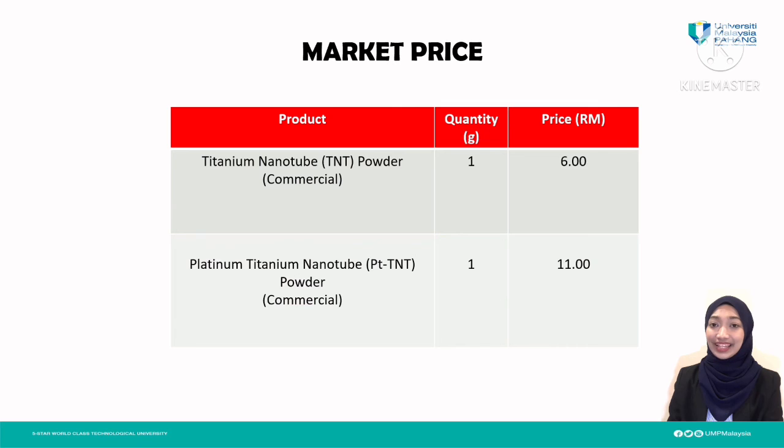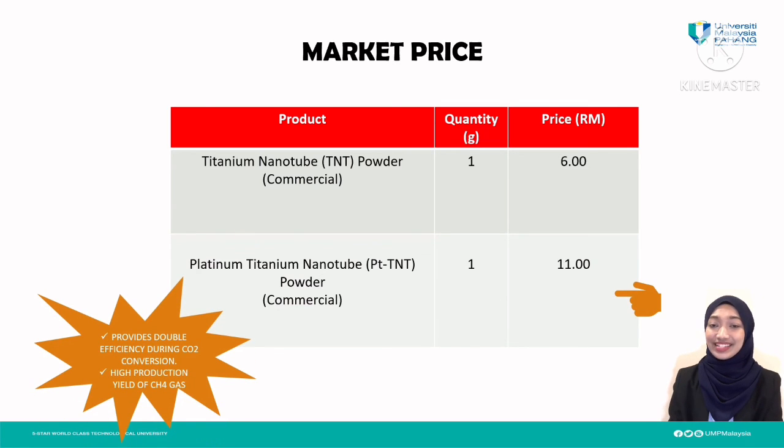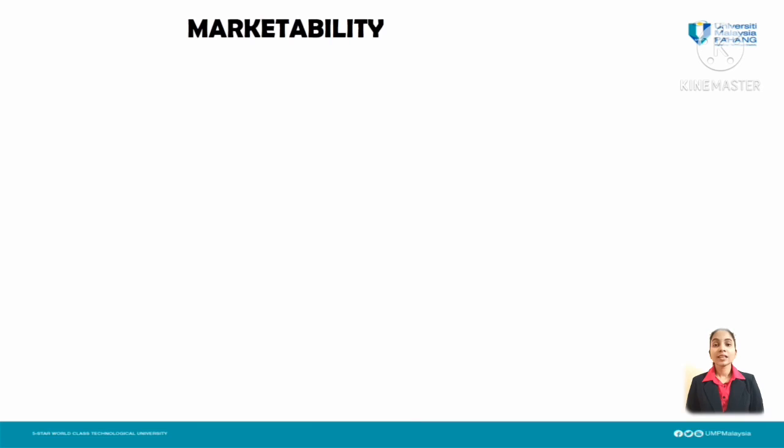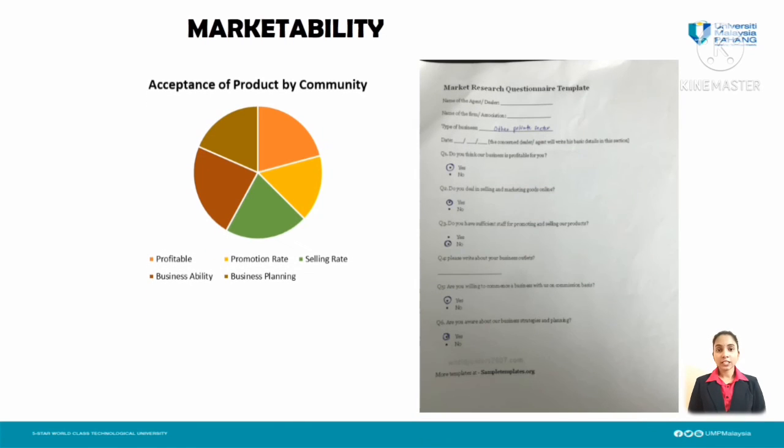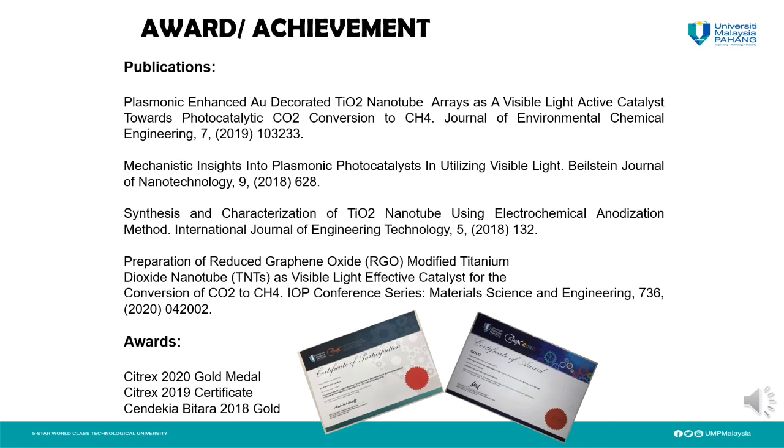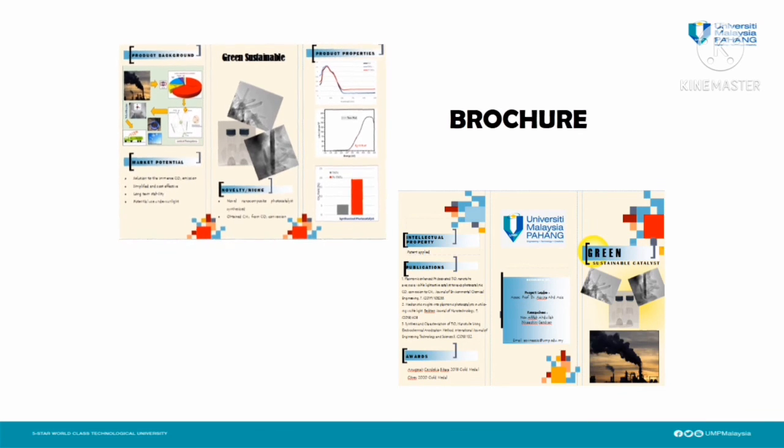Even though Pt-TNT will cost more than TNT, it can provide double the efficiency during conversion of carbon dioxide and will simultaneously result in a higher production yield of methane gas. Marketability. From the pie chart, we can obtain the acceptance of the product by the community and the cautionary template of market value. And these are the awards and achievements. These are samples of our brochure.